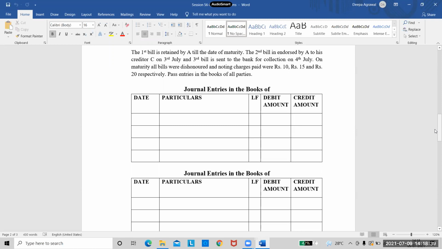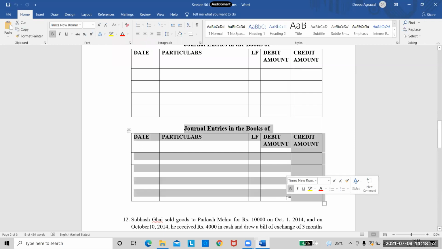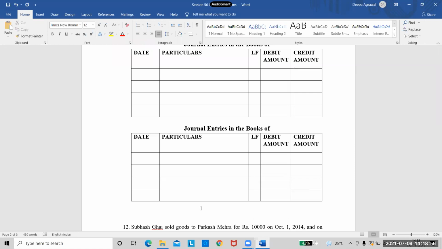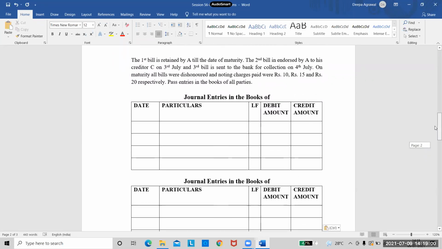So how many parties are there here? How many books do we have to open here? How many parties are there in the question so that we open their books?